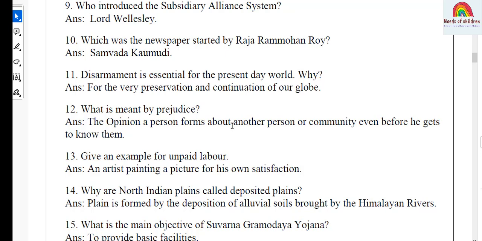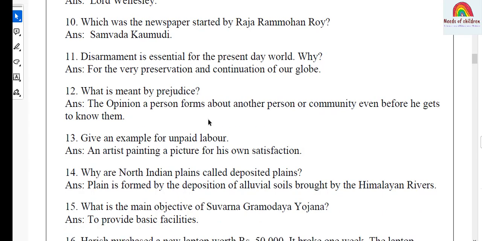Question number 12. This is the question from sociology, social stratification from this lesson. And the question, what is meant by prejudice? The answer, the opinion a person forms about another person or community even before he gets to know them.